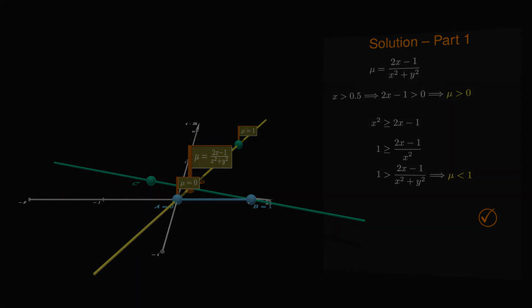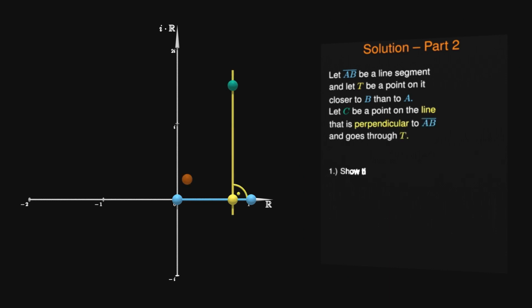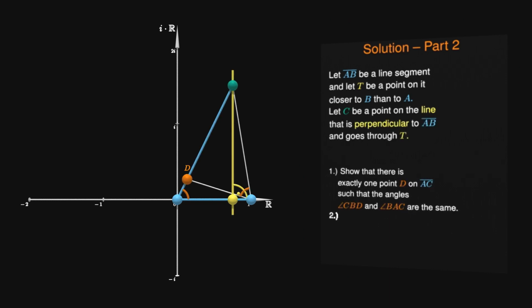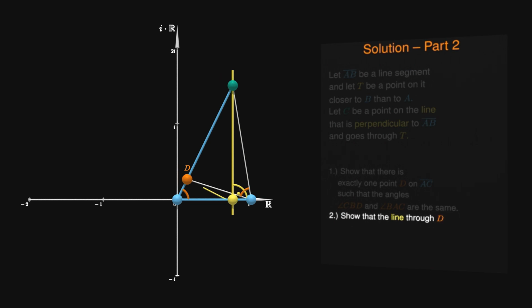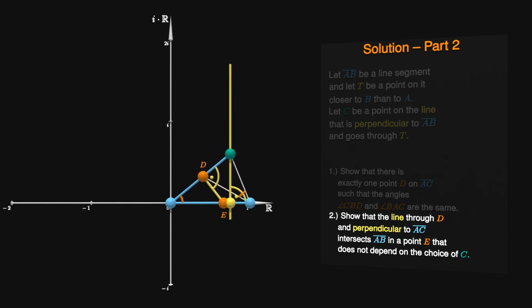Let's move on to the second one. Show that the line perpendicular to AC and going through D intersects the line segment AB in a point E that does not depend on the choice of C. This part of the problem is going to be solved in the exact same way.